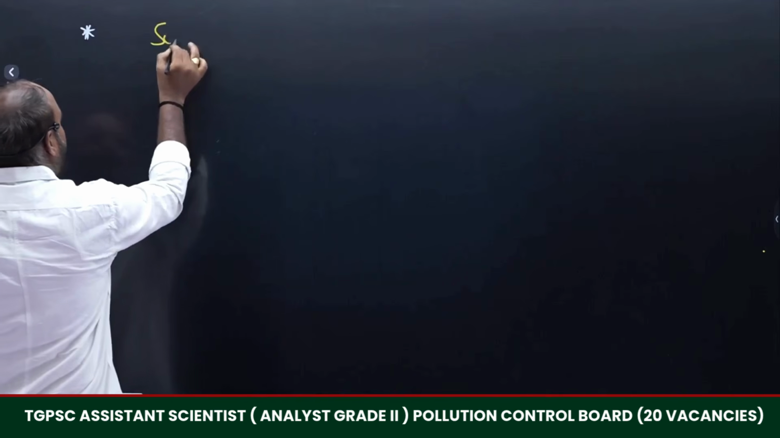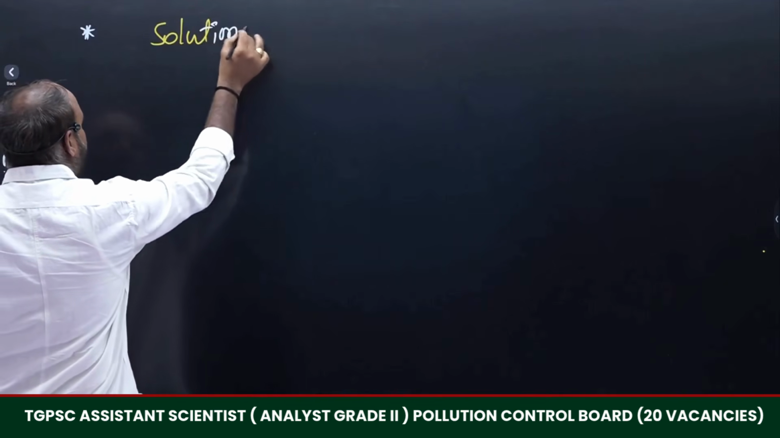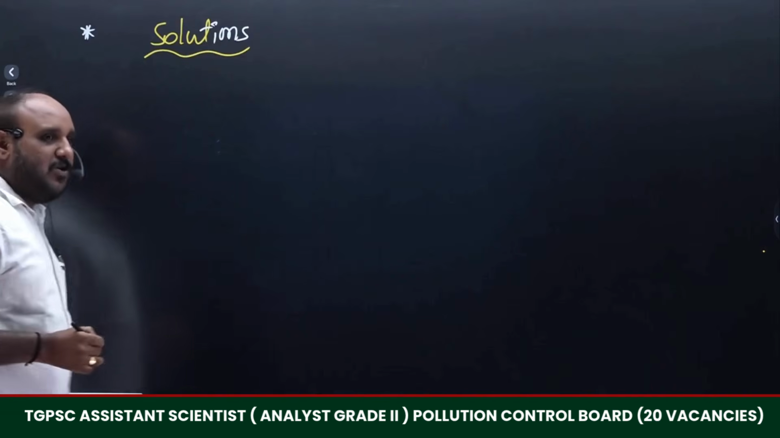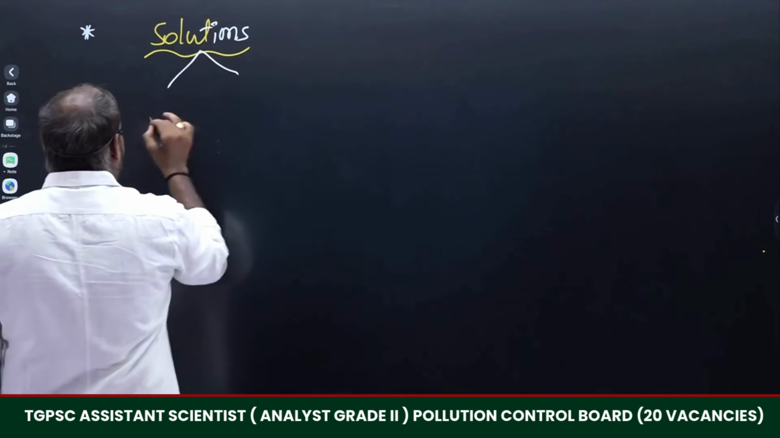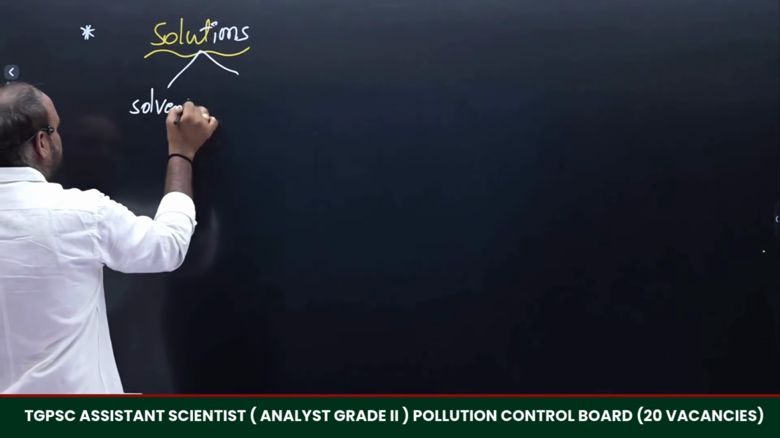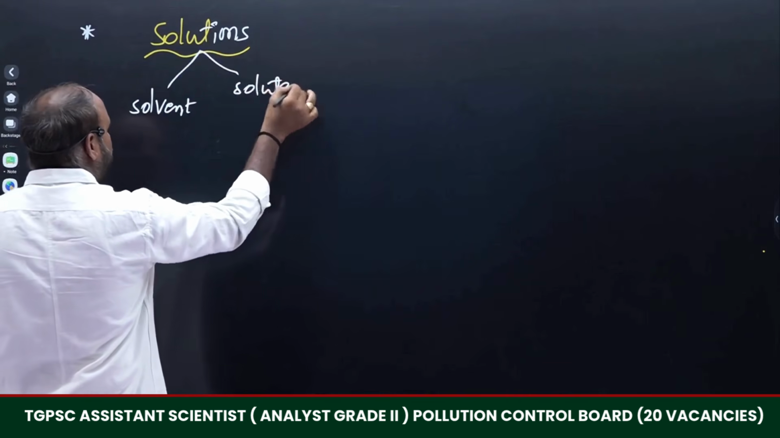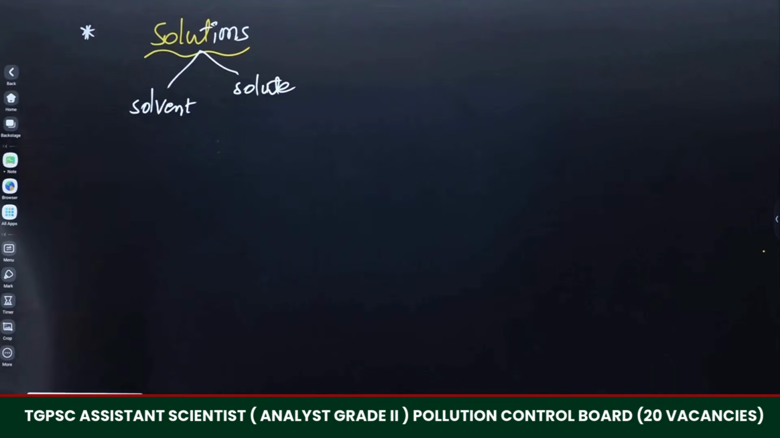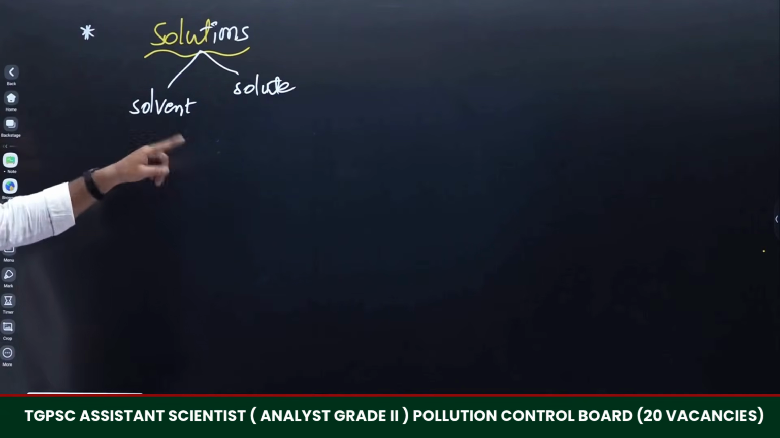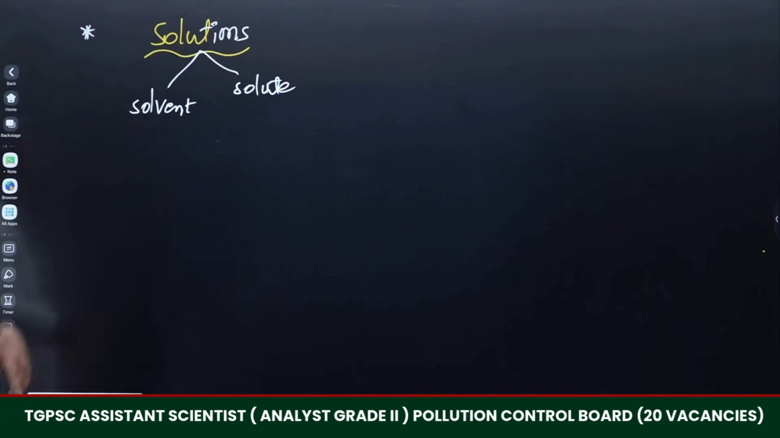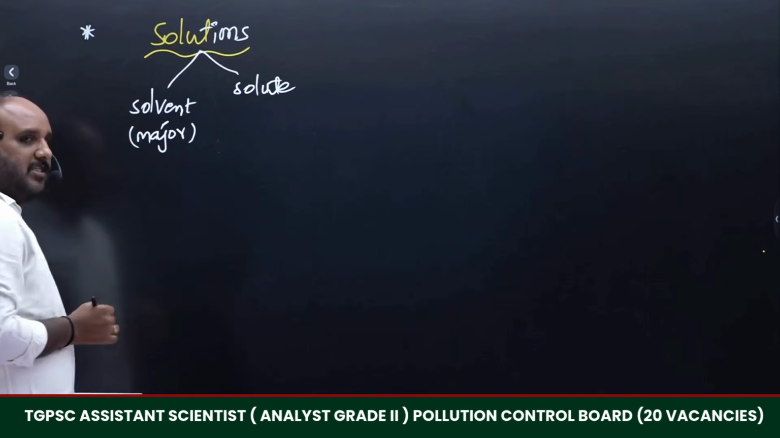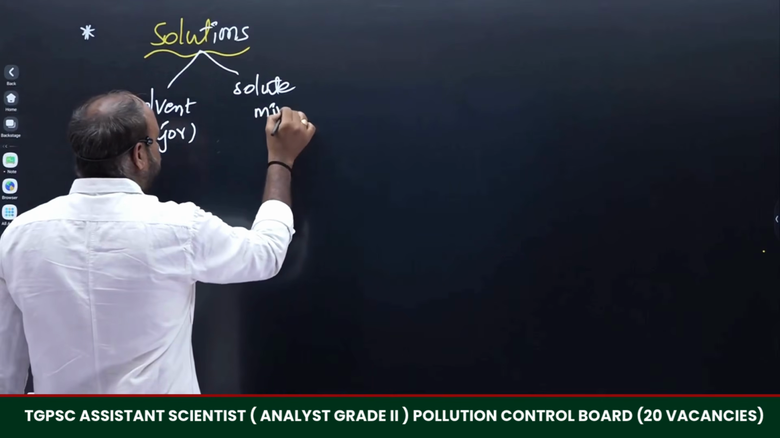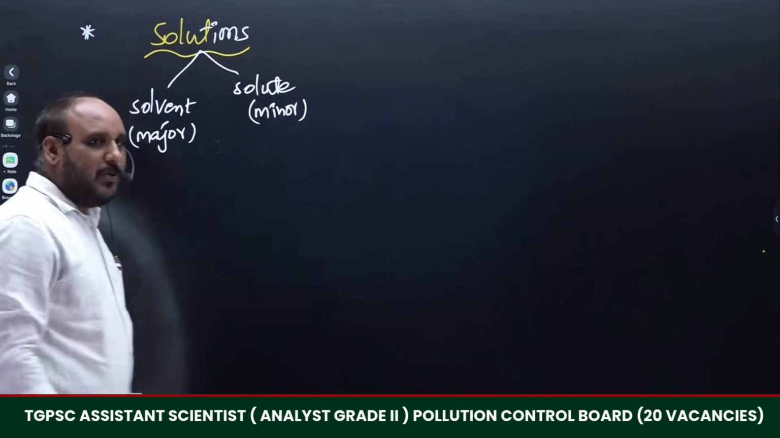One more topic we are going to discuss: solutions, right? Solutions are formed by mixing two components. One component is a solvent and the other component is a solute. Whenever a solvent is mixed with a solute, it can form a solution. That is called a solution, right? The major component present in the solution is called the solvent. The minor component present in the solution is called the solute, right?